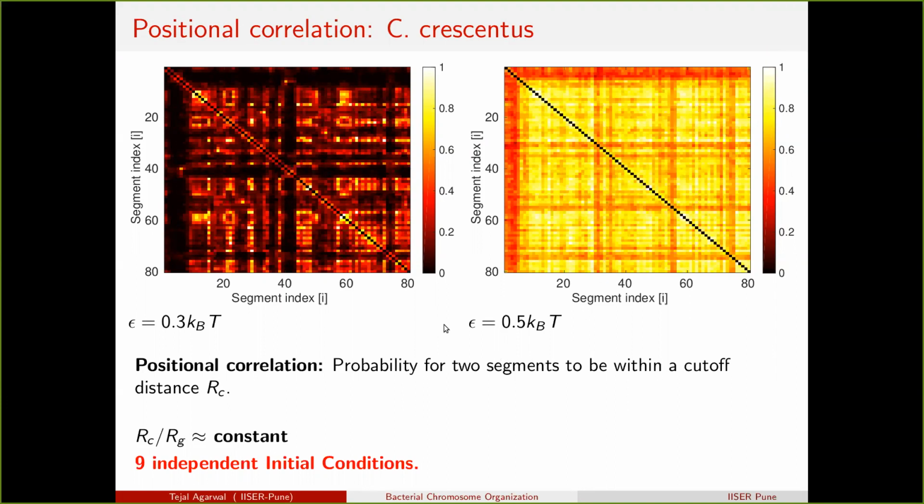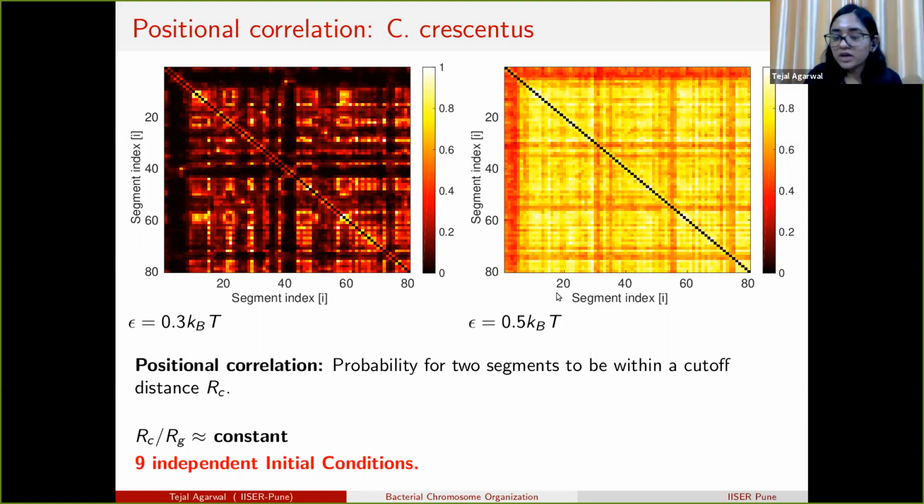So we do not want this case, because if every monomer is coming close to each other, then it is not an organization.